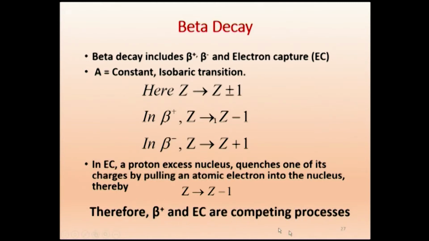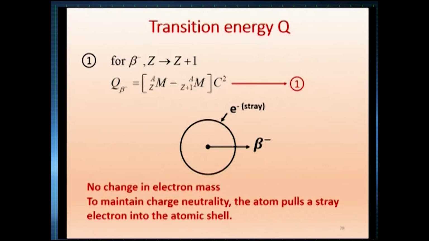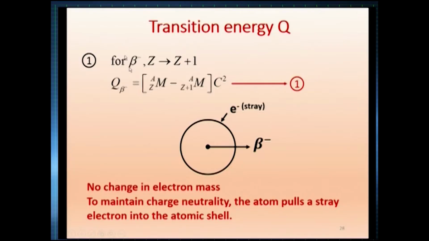They are competing processes. So, with this in mind, we will go to the next slide. So, the transition energy. What is the energy which is delivered during beta decay? Already we said beta decay includes beta minus, beta plus and electron capture. So, we will just take one by one. We are taking the first one as beta minus.